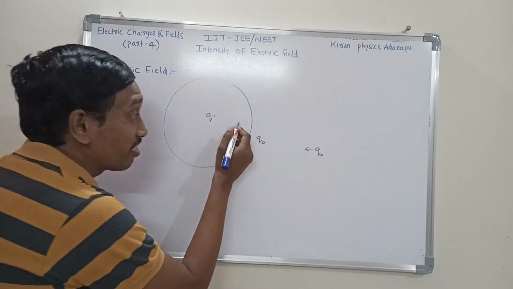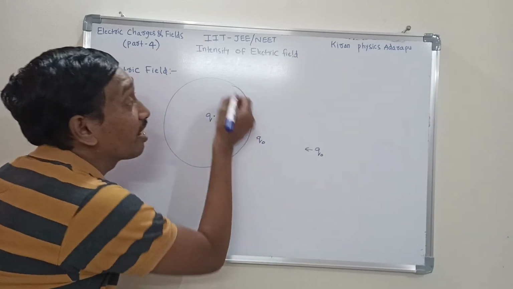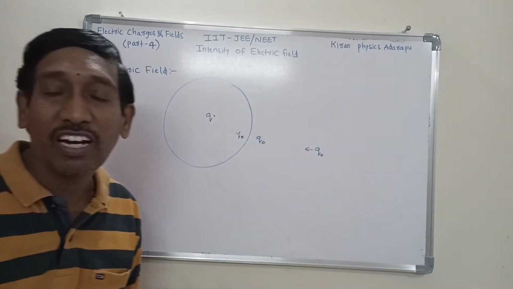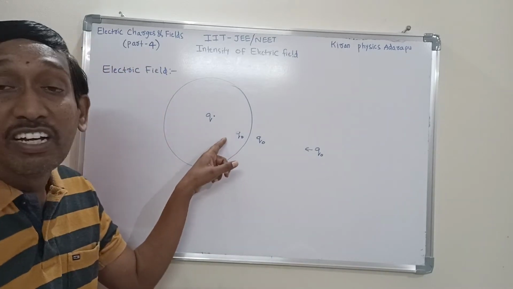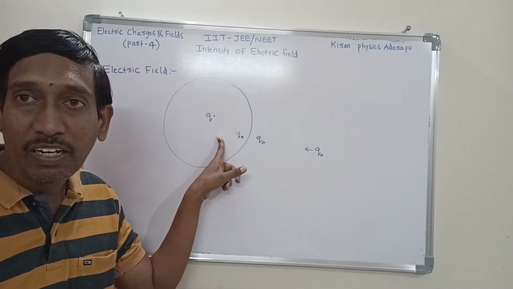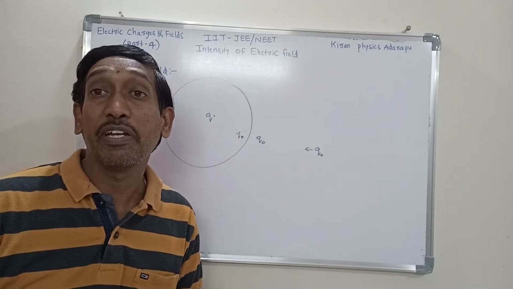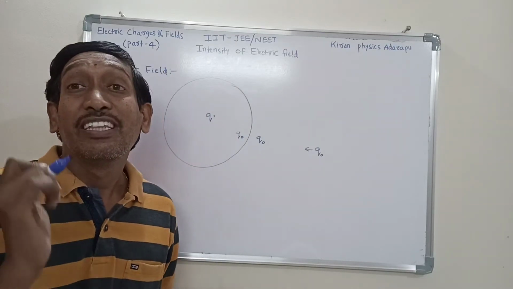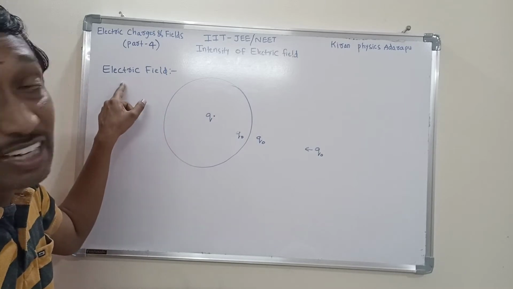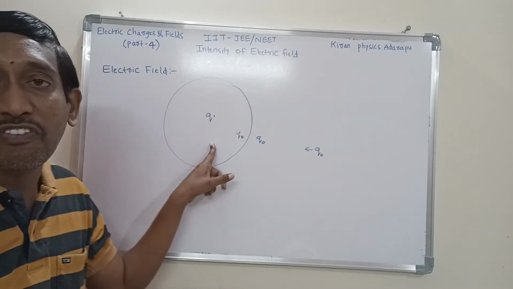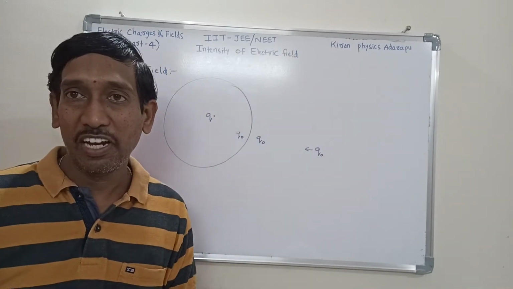But when the same charge is brought into this region, it now experiences electrical force because it is within the electric field. Any electrical force or electrical effect experienced on any charge is a part of the electric field.